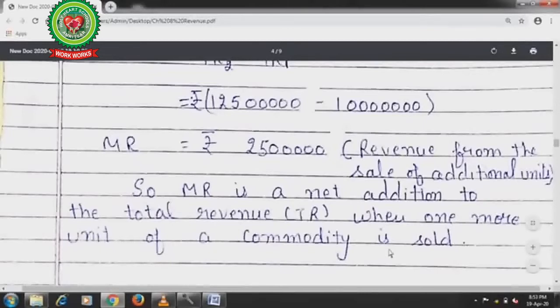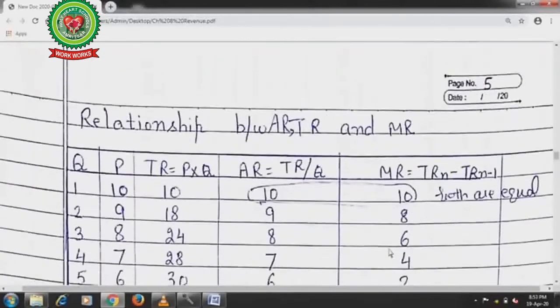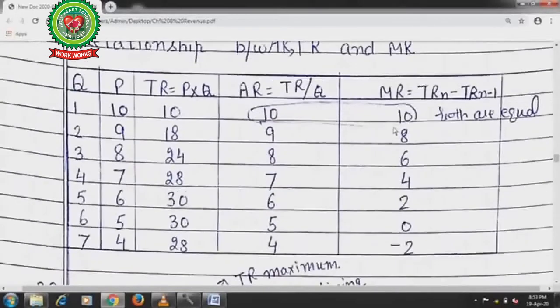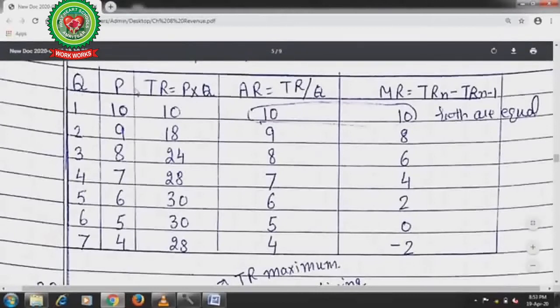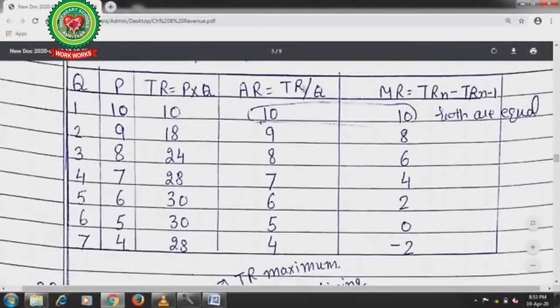sold. Now next, we will discuss the relationship between average revenue, total revenue and marginal revenue. Now students, I have a hypothetical table here. Q is quantity, P is price, TR is total revenue. Total revenue is equal to price multiplied by quantity. Average revenue is equal to total revenue divided by quantity.